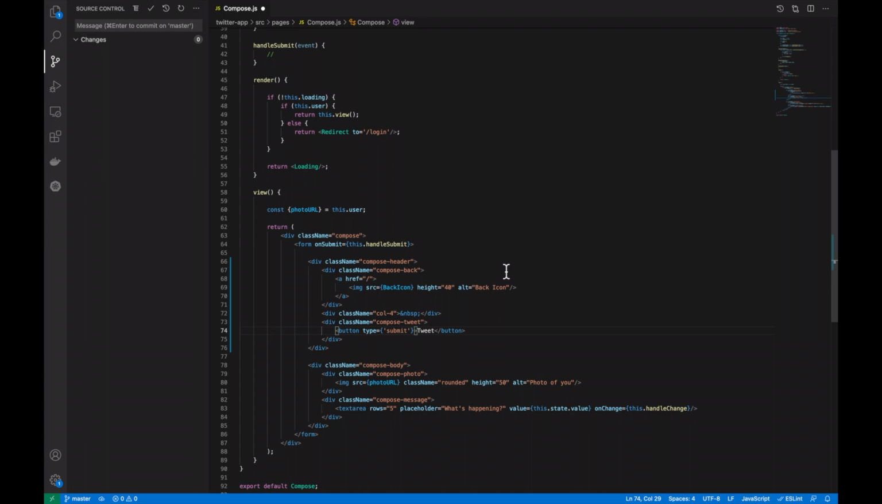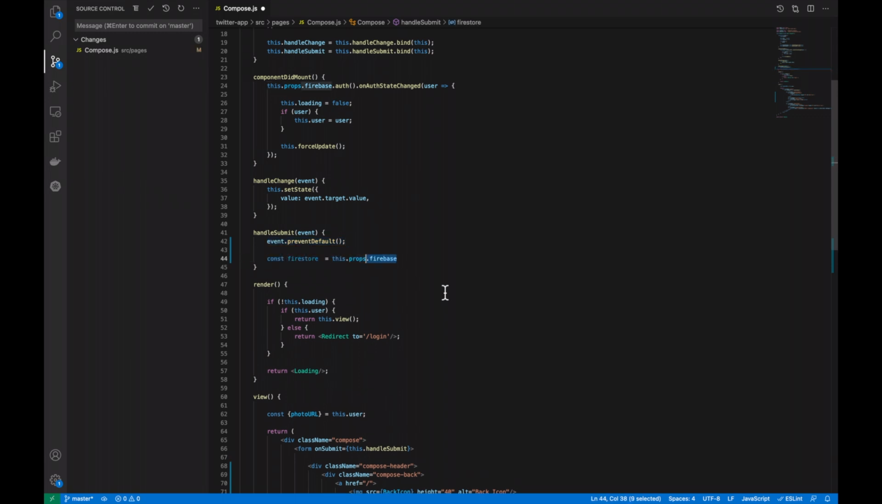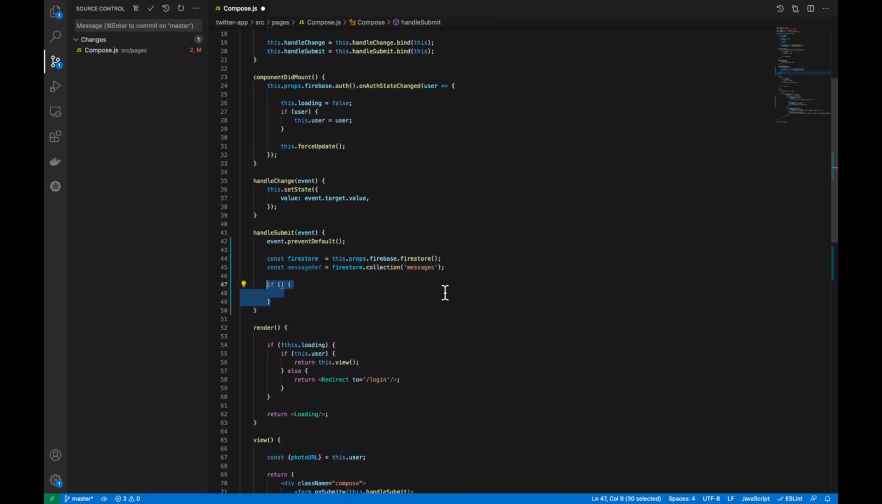This button here will call the handle submit method. Next, in the handle submit, we want to do a very quick event prevent default. This stops any funky stuff happening when we hit the submit button. This is where we're actually going to be submitting the message to Google Firebase themselves. So this is where we're storing the information in the cloud. So after we've done the prevent default, we want to grab Firestore from the Firebase props. Then we want to have another constant message ref from the Firestore collections messages. Then after message ref, we want to do if this state value to string.length is greater than 0.